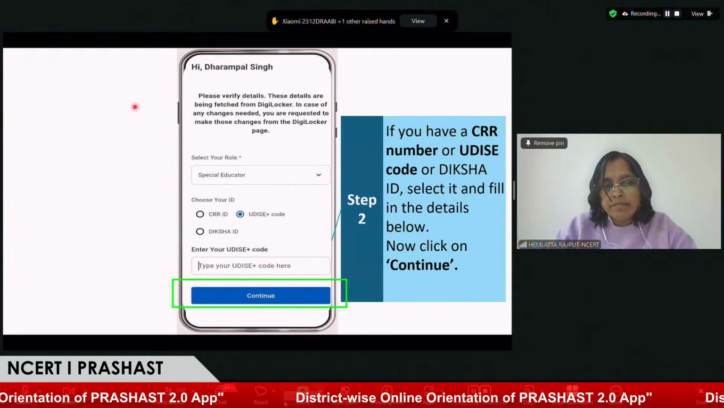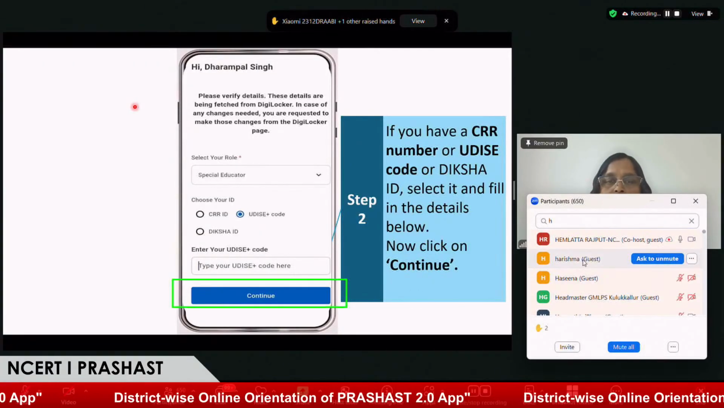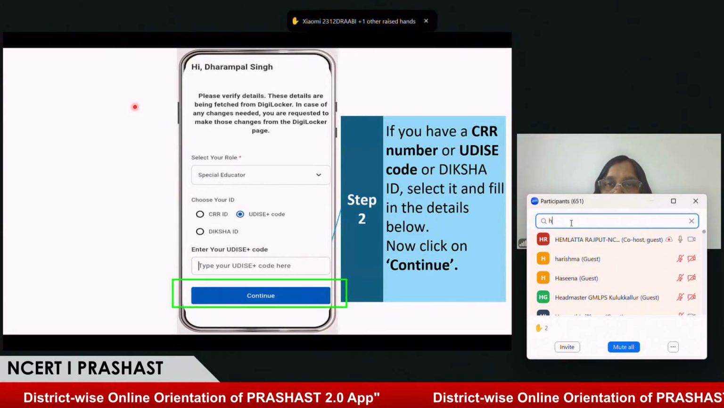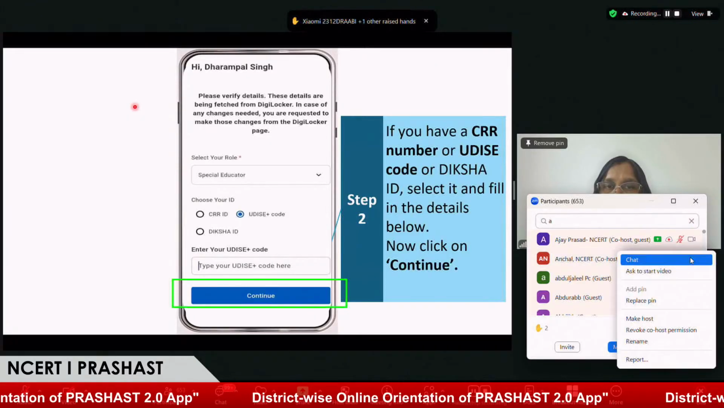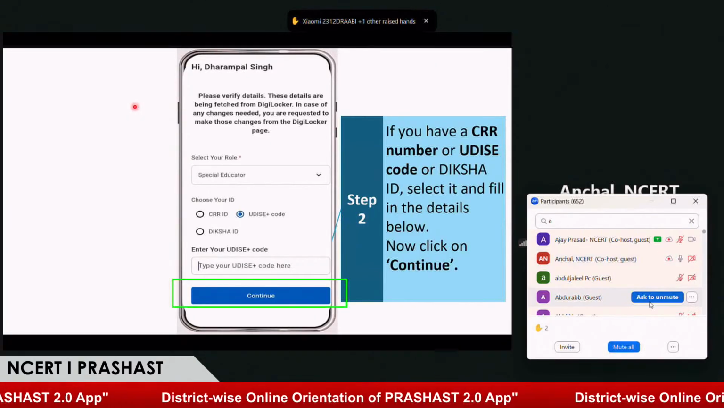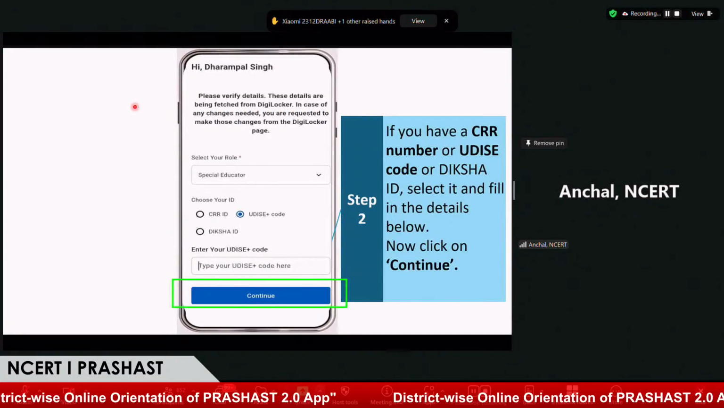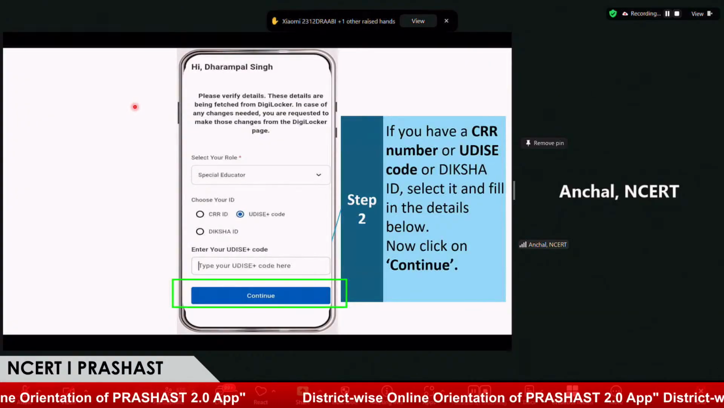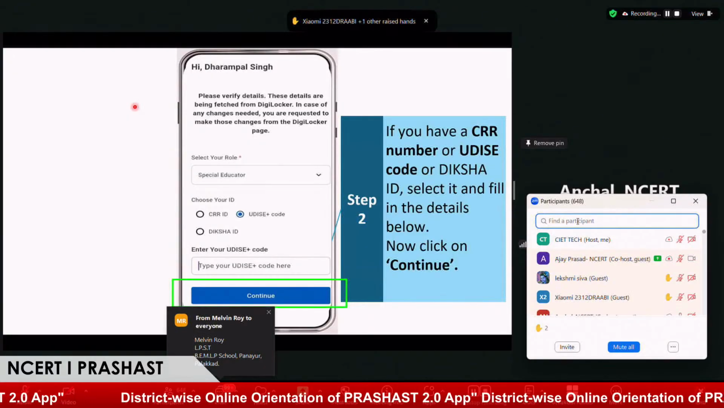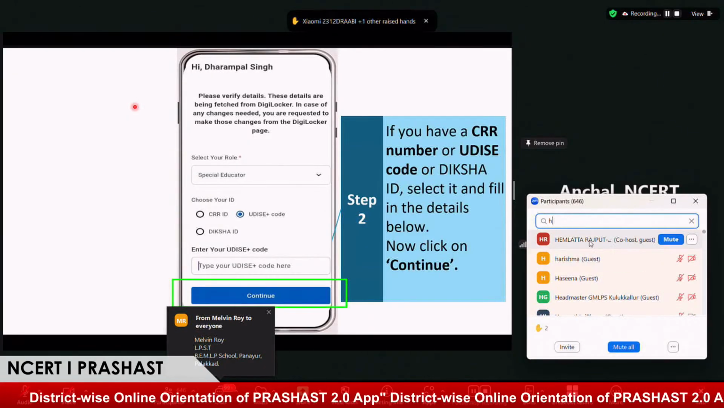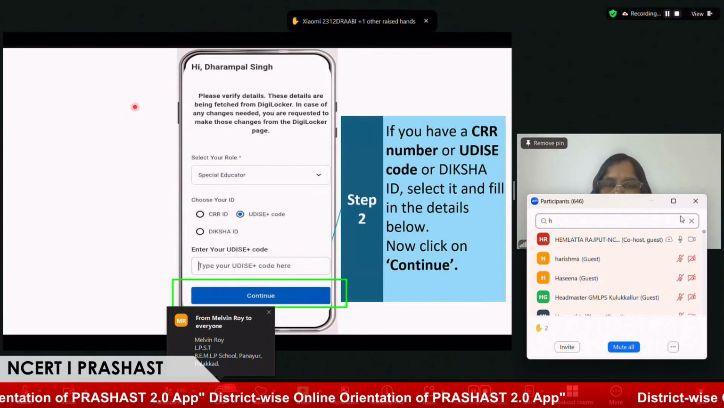Hemlatta ma'am, users ask us that they don't have a CRR number and they don't have a UDIS code because they are working at the block level or cluster level. So which UDIS code can they use for the registration, or are all these three mandatory? Out of this, any one is mandatory for them. If they don't have a CRR ID, I think a special educator must have one, but if they don't, we need to check whether they are applicable or not. But CRR ID for the special educator is an essential component.